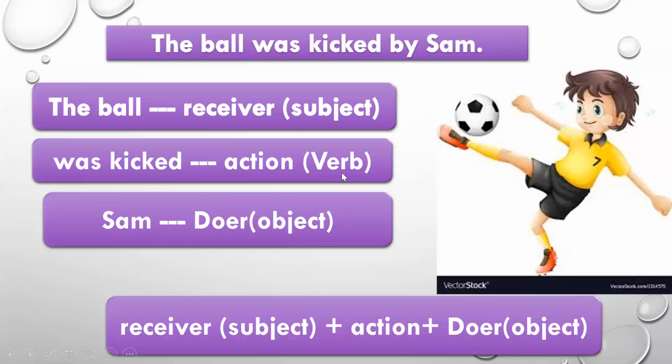Was kicked is the action or the verb, and Sam is the doer of the action and also the object in this sentence. So what do you think is the structure of this sentence? The structure of this sentence becomes receiver plus action plus doer. That means the subject in this case is not performing the action, he is only receiving the action. So receiver plus action, that is the verb, plus doer. In the particular sentence, the ball is the receiver of the action, was kicked is the action being performed or the verb, and Sam is the doer of the action.